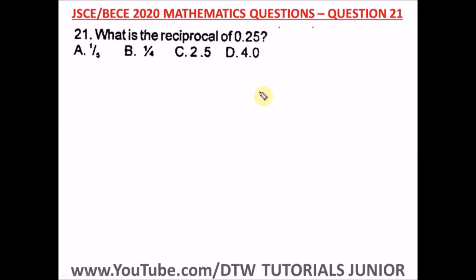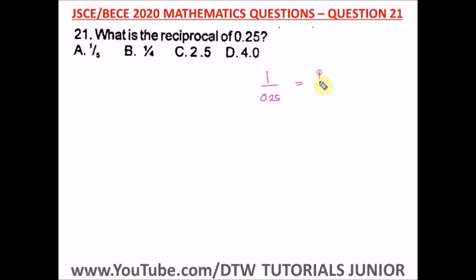Question 21 of the Junior WAEC 2020 Mathematics Past Question. That's your BECE exam. It says, what is the reciprocal of 0.25? When you just hear reciprocal, it's just 1 divided by whatever number. And here we have a decimal number, which is 0.25.